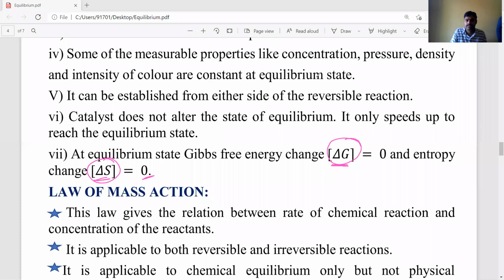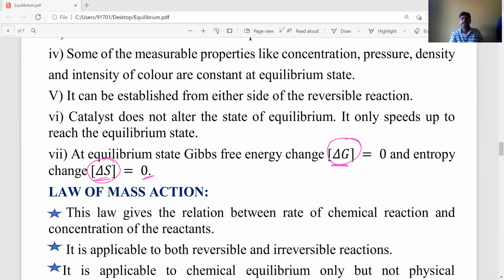Listen carefully. At equilibrium state, entropy change and Gibbs free energy change values are zero. What is entropy? What is Gibbs free energy? We'll discuss in the thermodynamics chapter. Okay, don't worry about that.